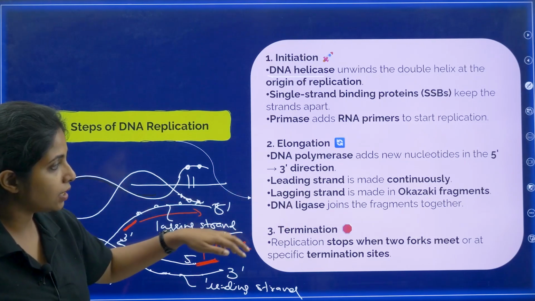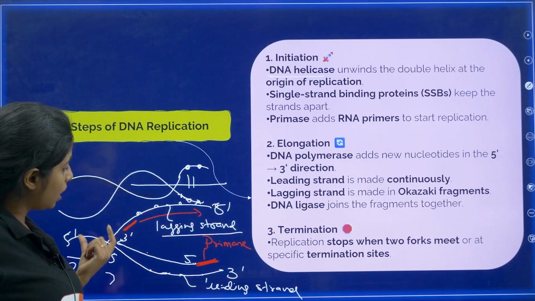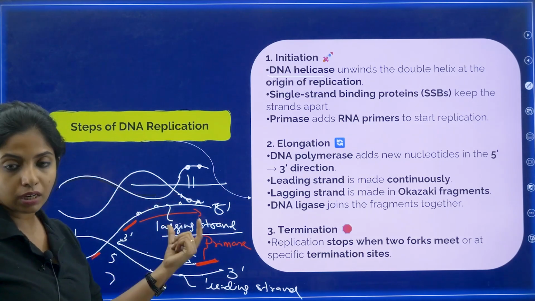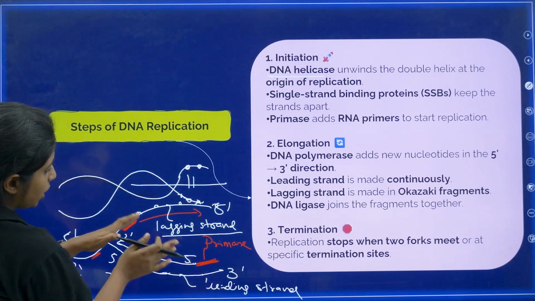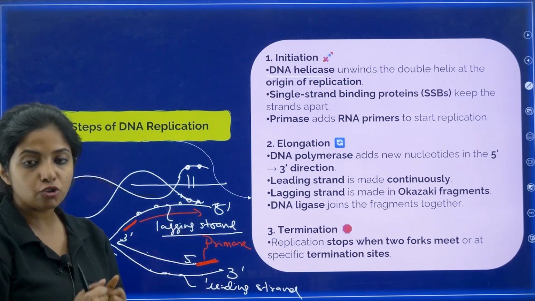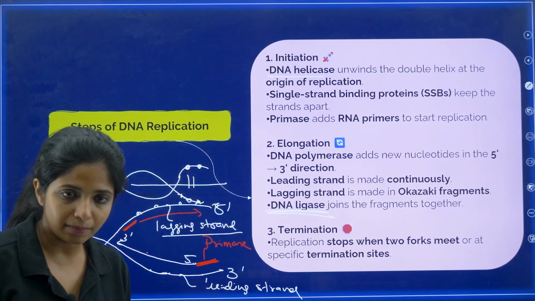In the leading strand it is made continuously. In the lagging strand you have Okazaki fragments. There is no continuous DNA fragment formation over here. Lastly, the primers that are there are removed and the DNA fragments are joined with the help of another enzyme known as DNA ligase.